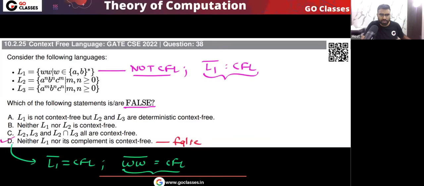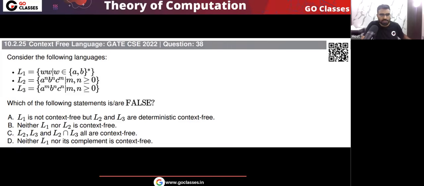Let's see the remaining options. What about option A? Option A is saying that L1 is not context free, but L2, L3 are DCFL. You already know that L1 is not CFL. WW, where W is a binary string, is not a CFL. What about L2, L3? Here you can see L2 is a power n, b power n, c power m.